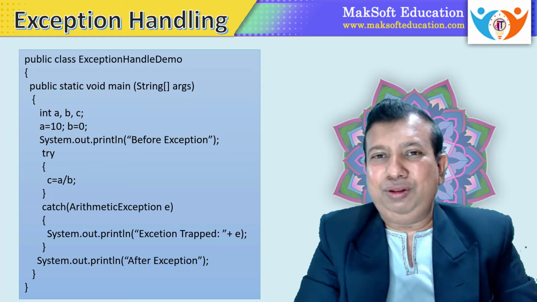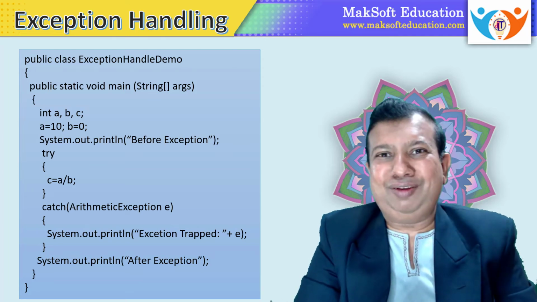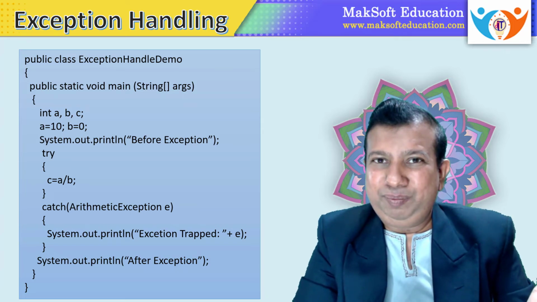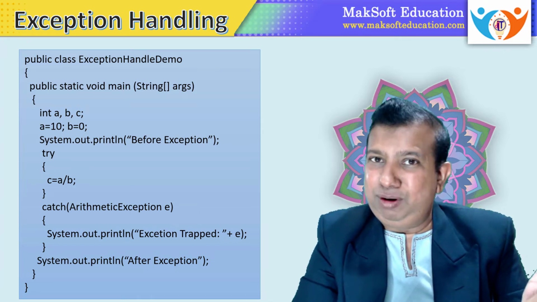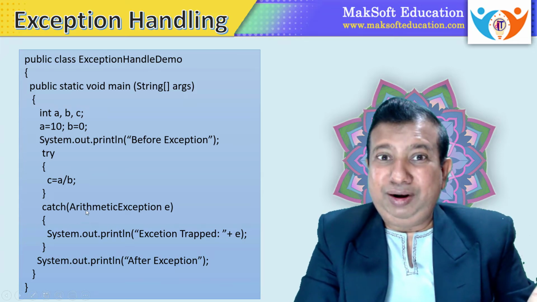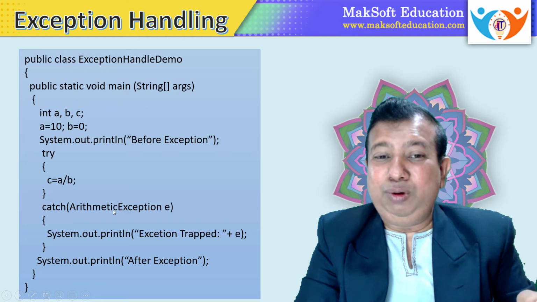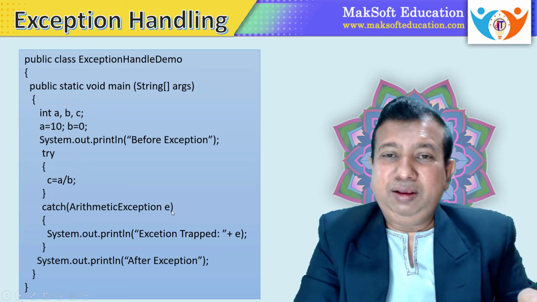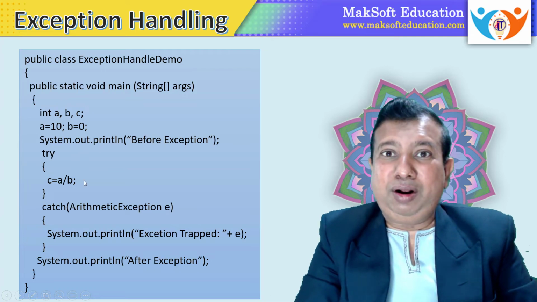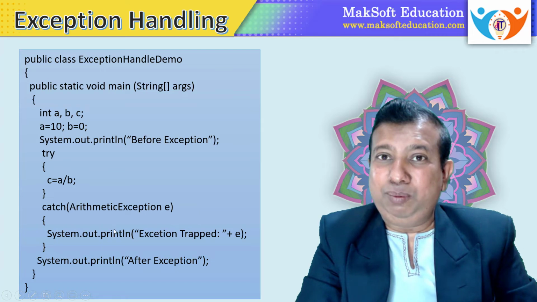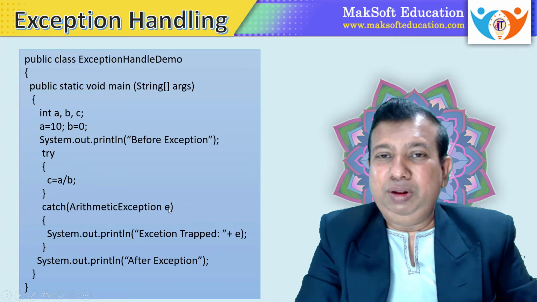As we have already seen, we can handle only one type of exception in one catch block. What is the doubt in the statement? We have a doubt that there is a possibility of arithmetic exception, and therefore here I am writing a catch block that is dedicatedly going to handle arithmetic exception, and E is the object. So whenever the try block throws this type of exception, it will be trapped inside this catch block, and the name will be E for that particular object.